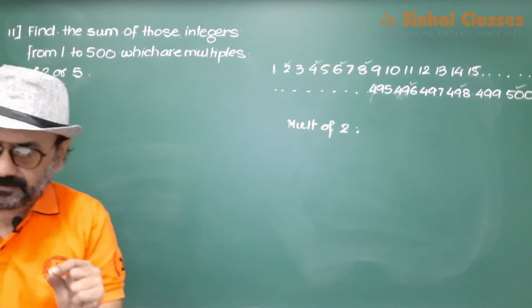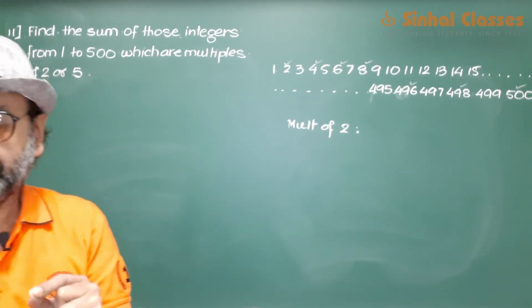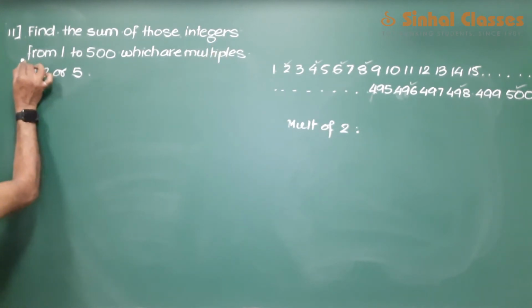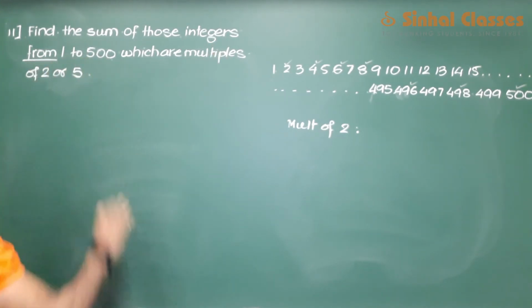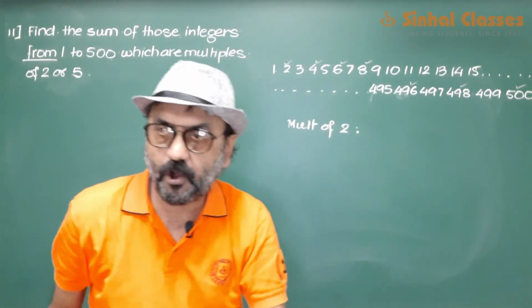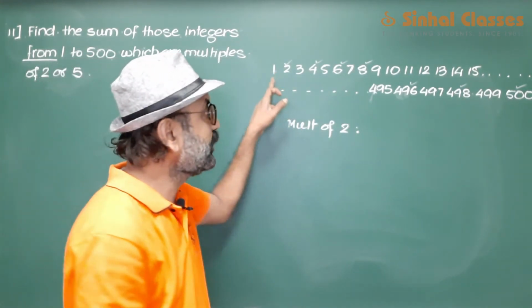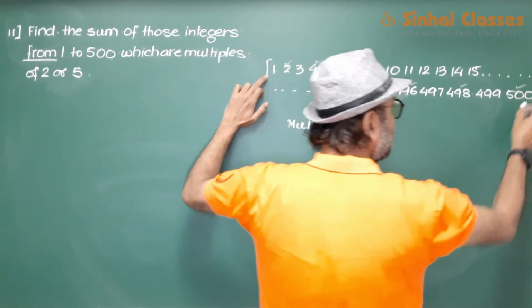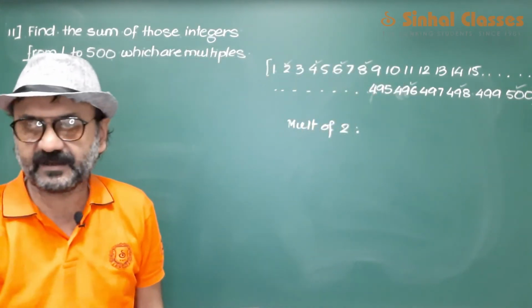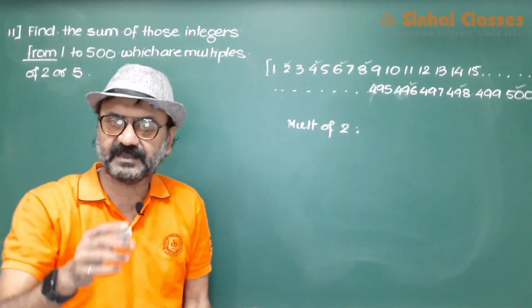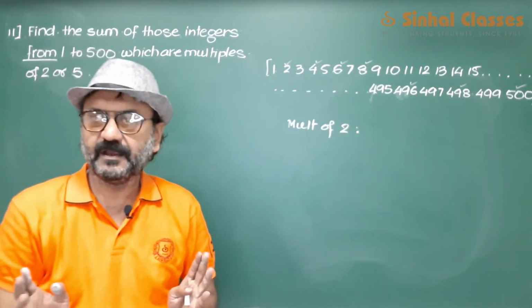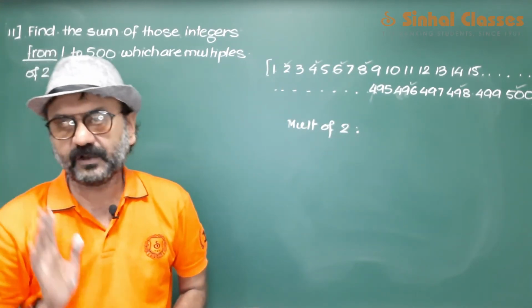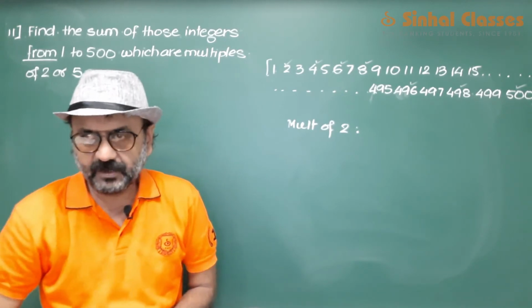Now again, don't miss out on this, a very important word. Find the sum of those integers from 1 to 500. Now, since they have written from 1 to 500, you have to include 1 and you have to include 500. इस क्वेश्चन में कहीं भी ये नहीं दिया between 1 and 500. अगर between 1 and 500 दिया जाता है तो आप 1 और 500 को नहीं लोगे, पर यहां पे from 1 to 500 में सबसे पहले तो 1 और 500 दोनों को include करना है. Alright, so we have included both.